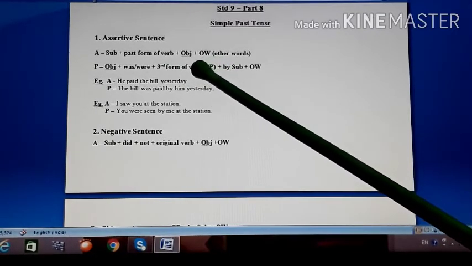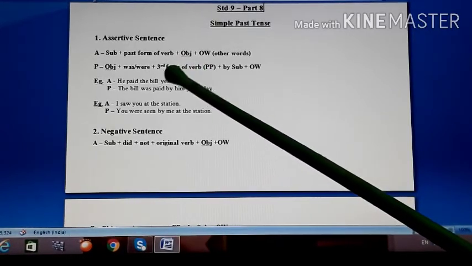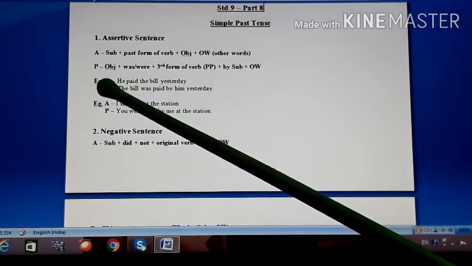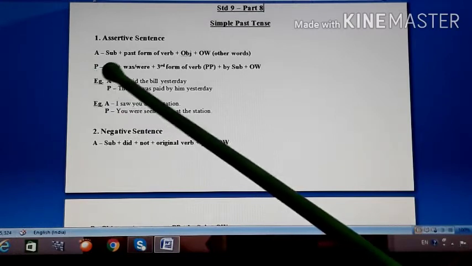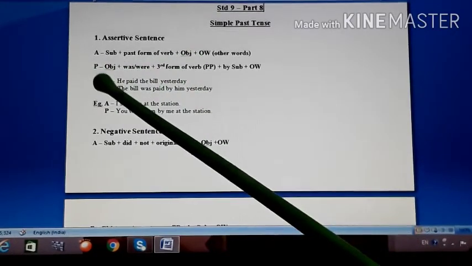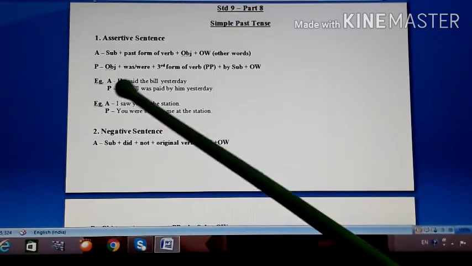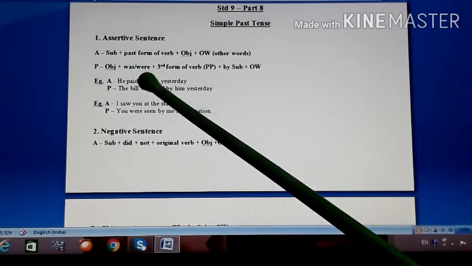Remember, object is a must in changing from active into passive, because the places of subject and object are interchanged when you change the voice. Okay, now when you change it into passive, the object will come in front, followed by the to be forms of simple past tense, and the to be forms of simple past tense are was or were.